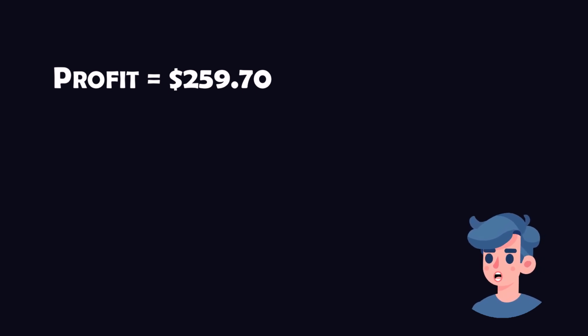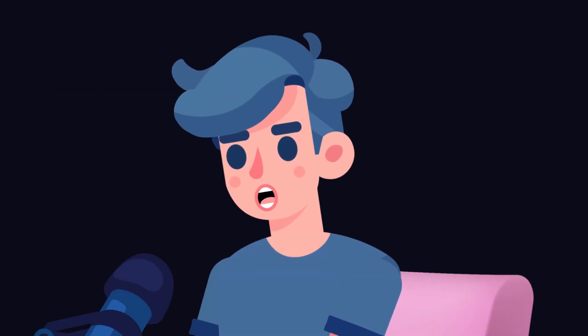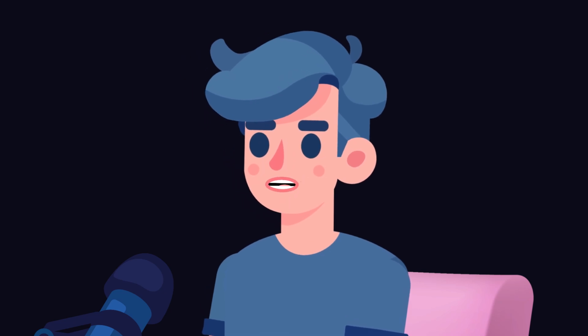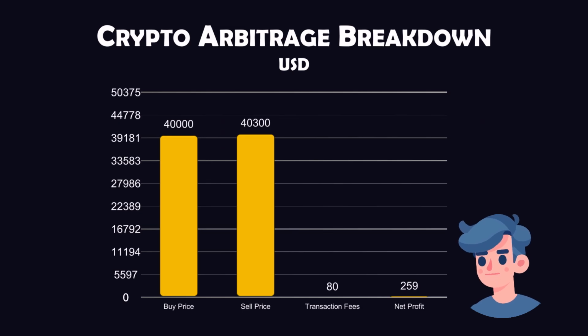Selling price minus buying price minus both transaction fees equals $40,300 minus $40,000 minus $40 minus $40.30 equals $219.70. So, the arbitrager makes a profit of $219.70 per Bitcoin traded. To visualize, here's a bar graph representing the transaction process and profits.